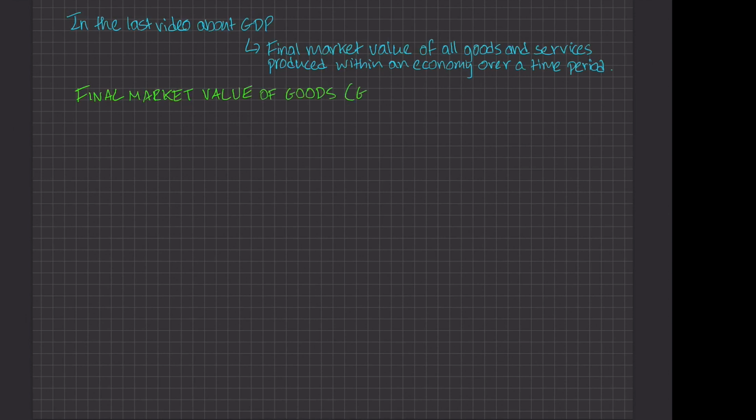And we can classify these final market value of goods as being subject to certain interactions. Now, what do I exactly mean by interactions? This can be spending and selling. Let's take Krishna's suit company as an example once more.